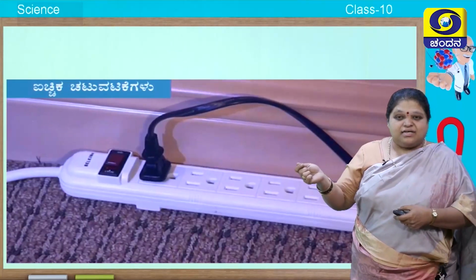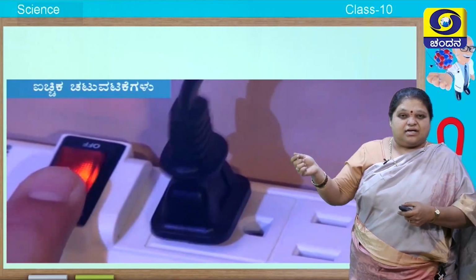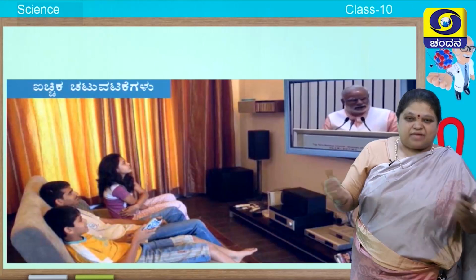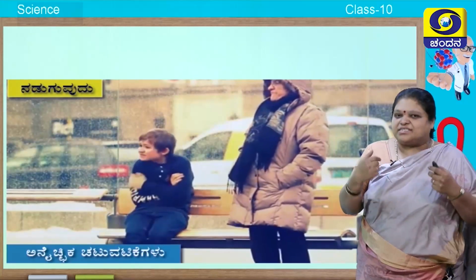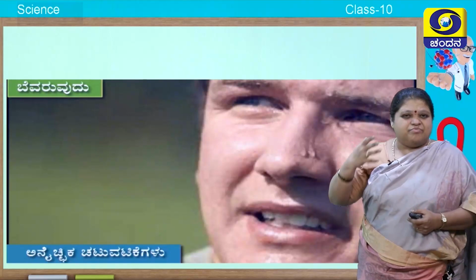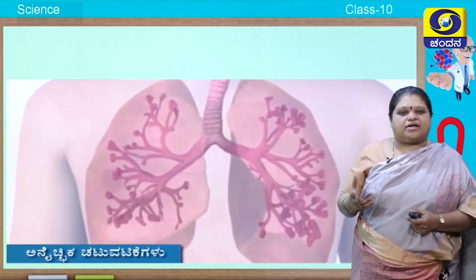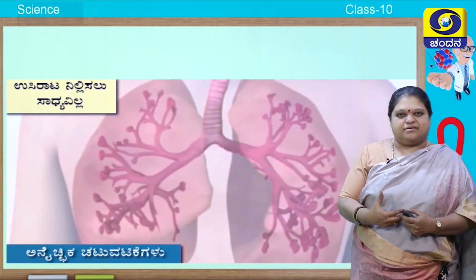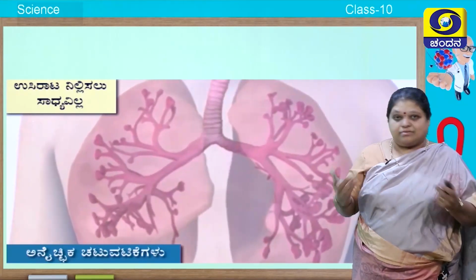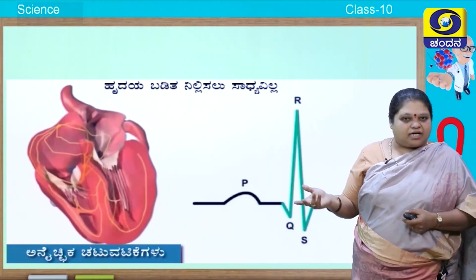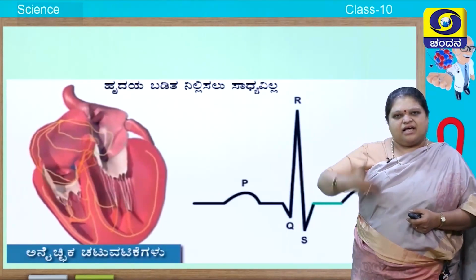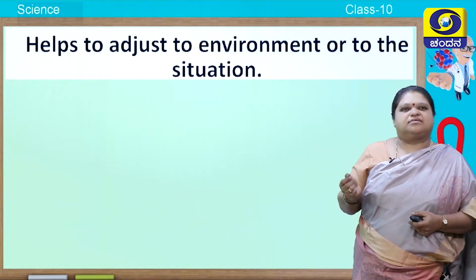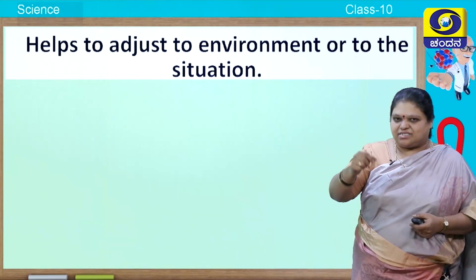Here he is plugging the switch, you are watching the TV, you are watching the Prime Minister, whereas you are sneezing, shivering, sweating. All these are involuntary activities. You can see heart rate, respiration taking place. Can you stop it simply like that? No, it goes on like that. And the heartbeat, it continuously keeps on going throughout your lifetime. So all these are done by nervous system only.